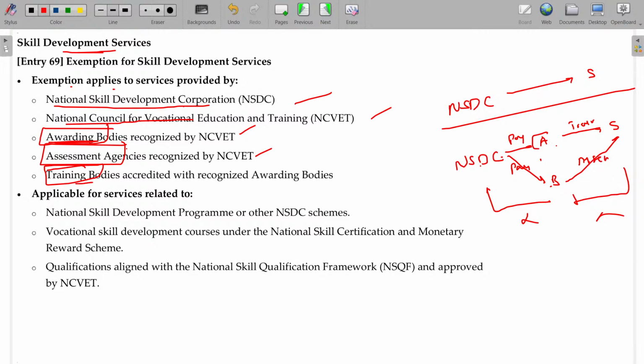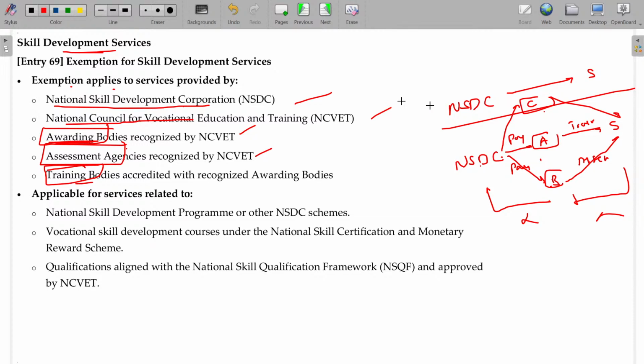Once training is completed and assessment is over, this is intimated, and C will be one more body who gives the certification, the awarding body. Either NSDC directly conducts and gives the certification, or training is given to A, assessment to B, and awarding to C. A, B, C all get a revenue or consideration from NSDC for their services, and will also be exempted.